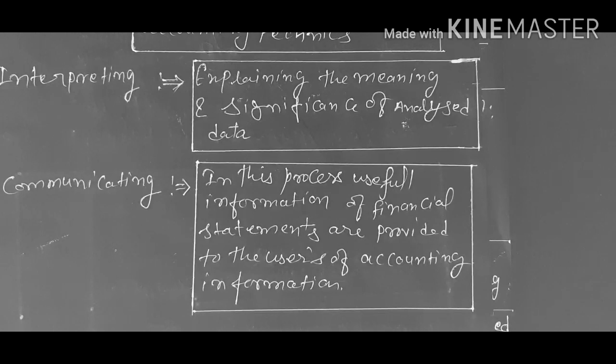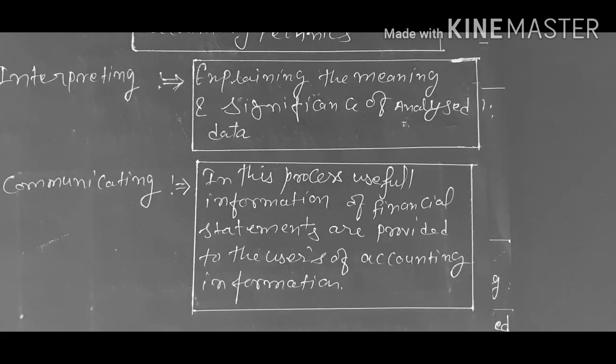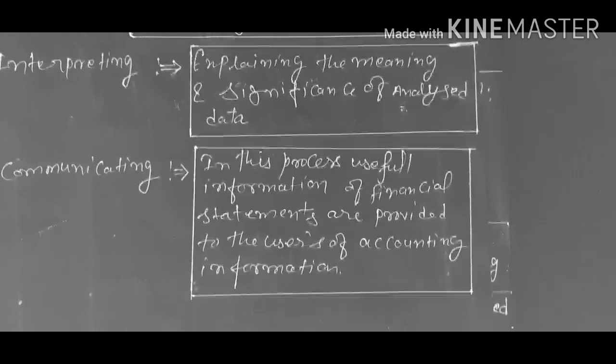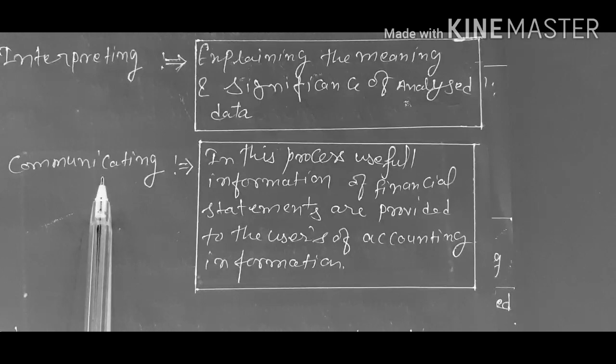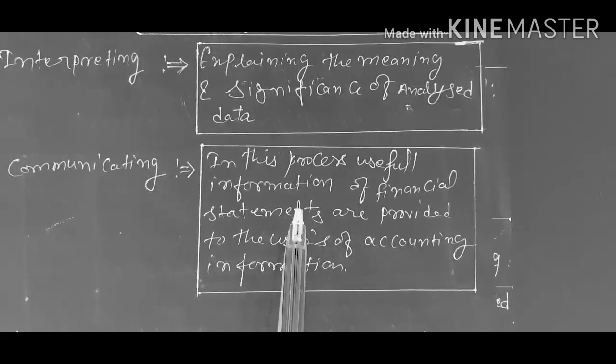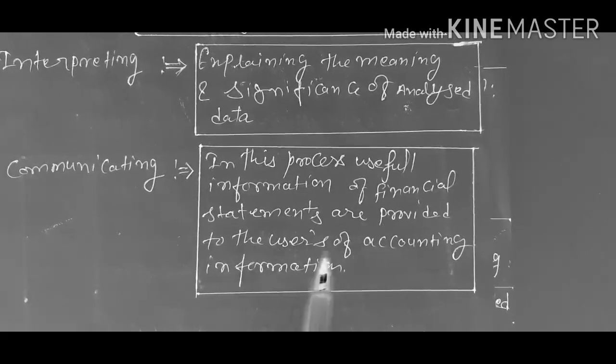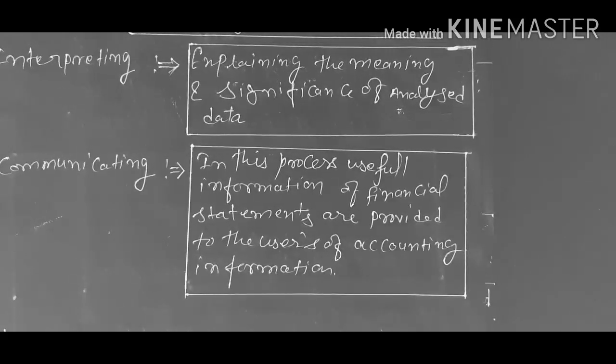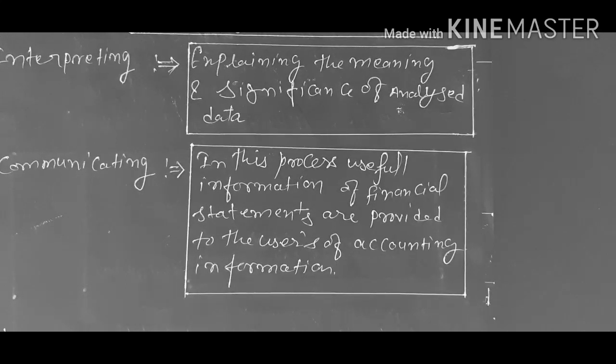It means financial information is communicated to the users of accounting information. So in the last process, that is communicating, useful information of financial statements is provided to the users of accounting information. It is the complete accounting process, and this process is called accounting.